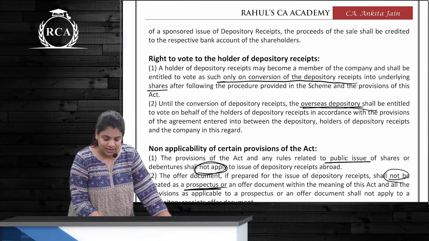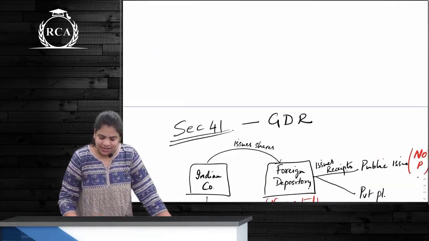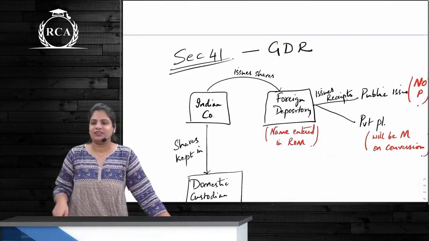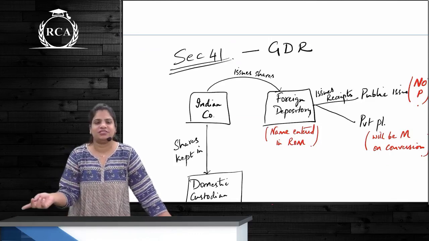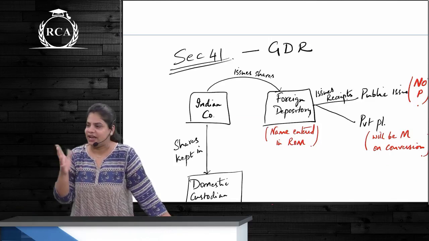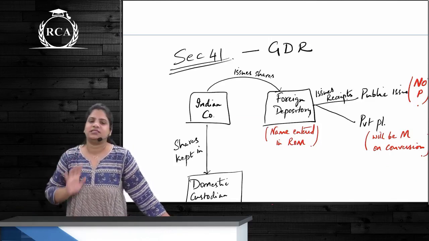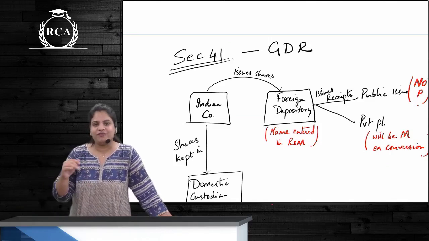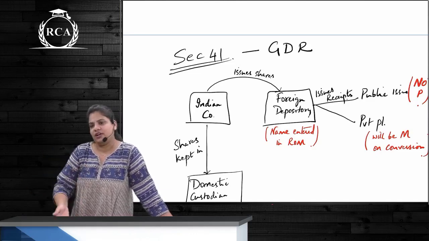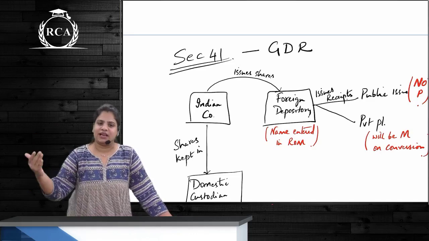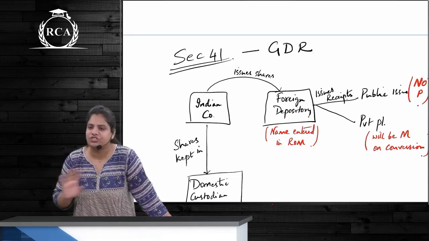है ना? अच्छा, this one we didn't discuss only. That when the company is issuing shares to the foreign depository, what the foreign depository will issue is a receipt. They are not shares. And those receipts are called GDRs. If these GDRs are issued in America, they are called ADRs. So कोई भी place का नाम will essentially be a GDR only.